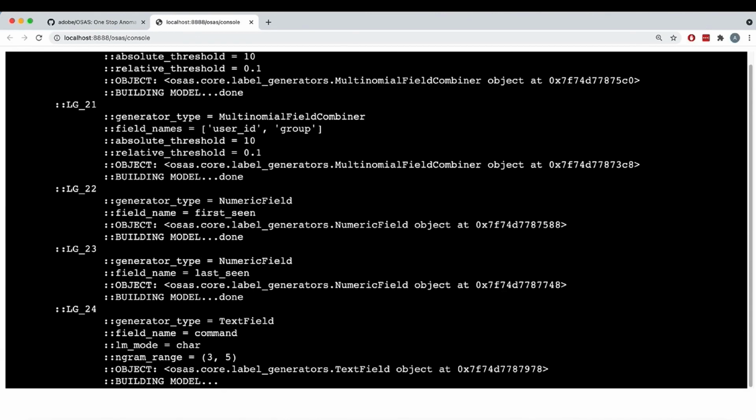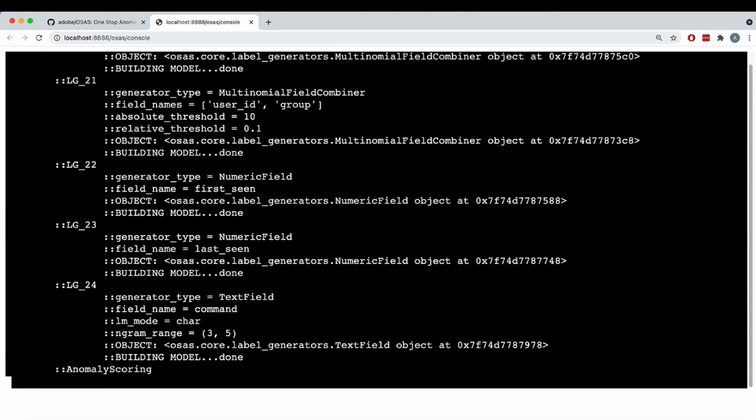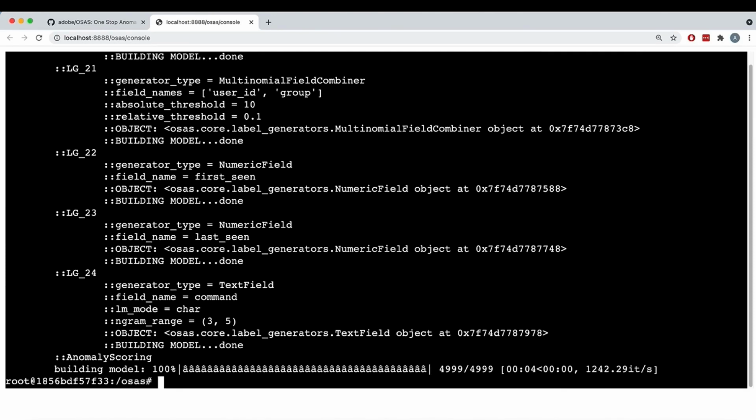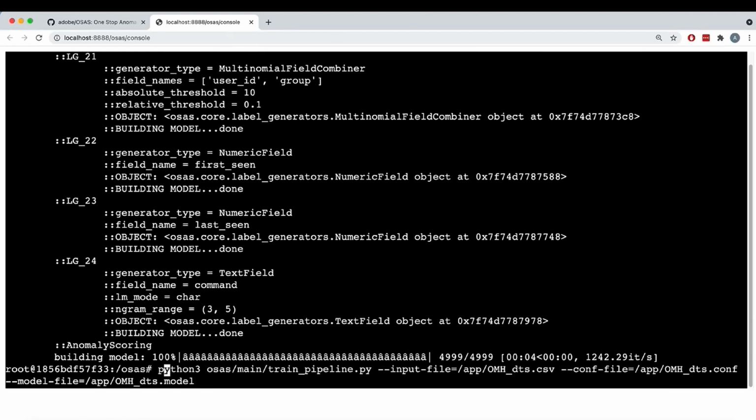You can see actually this goes really fast, and the anomaly scoring itself doesn't take too much time, but that's also because the dataset we're working with is pretty small. It has like 5,000 observations. To run the pipeline, it's a pretty similar command. It's run pipeline. The only thing is it's going to take an extra parameter, which is where we're actually going to store the results.